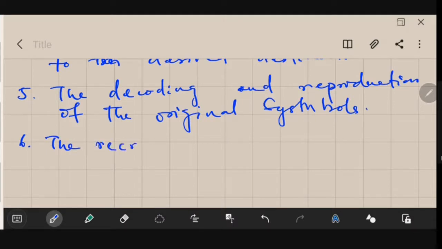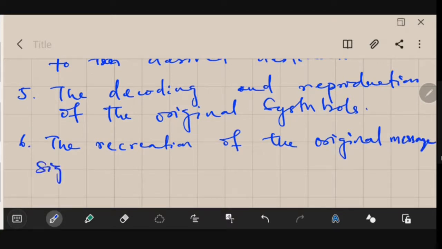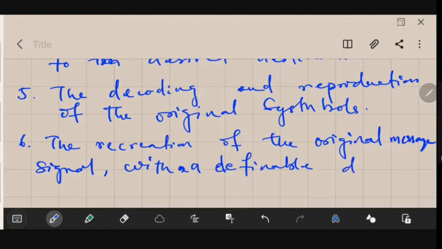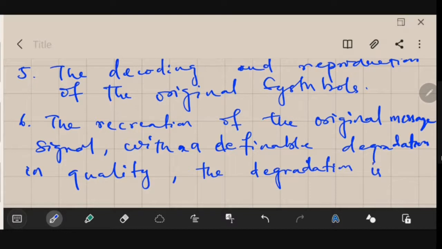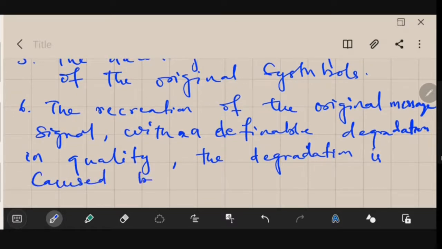So the next point is the recreation of the original message signal with a definable degradation in quality, and this degradation is caused by imperfections in the system.